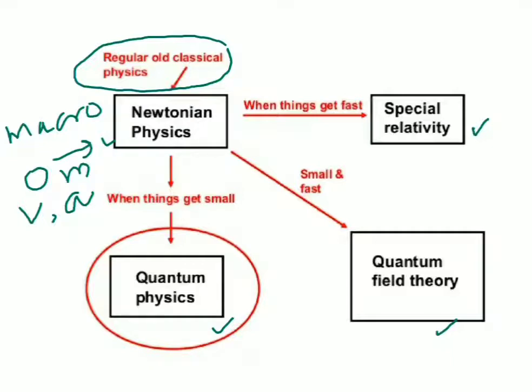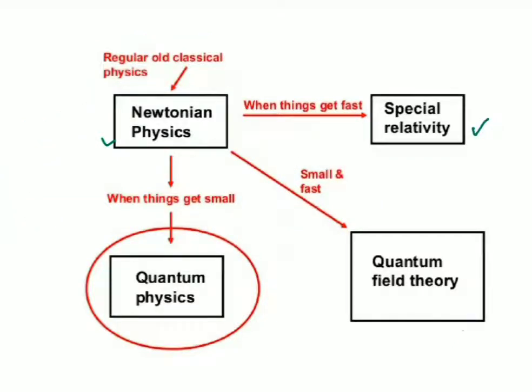Now the fourth one is quantum field theory. If your particle or your object is very small and that object is moving with a very high speed, then we have to consider the quantum field theory. These are the different applications of these four branches. I hope these points are clear to all of you. So let's move on with more explanation.